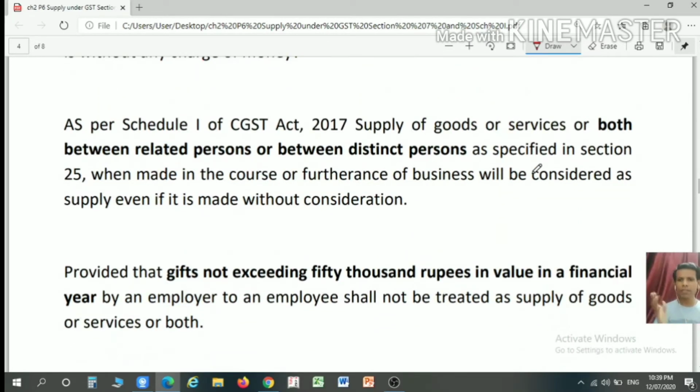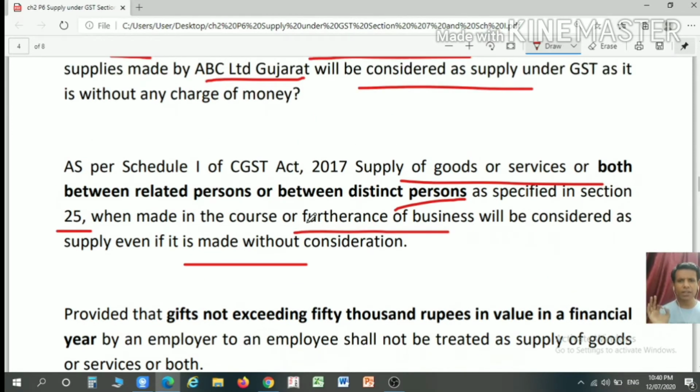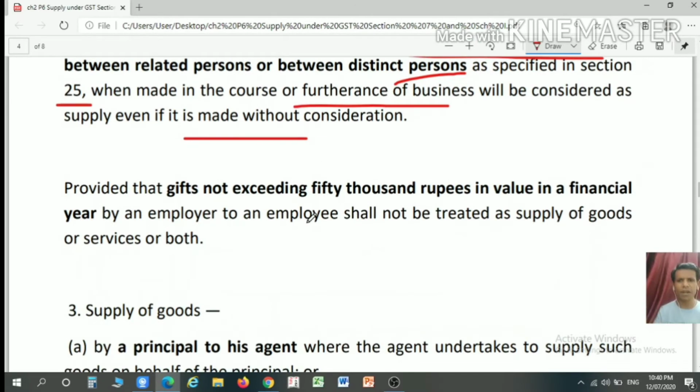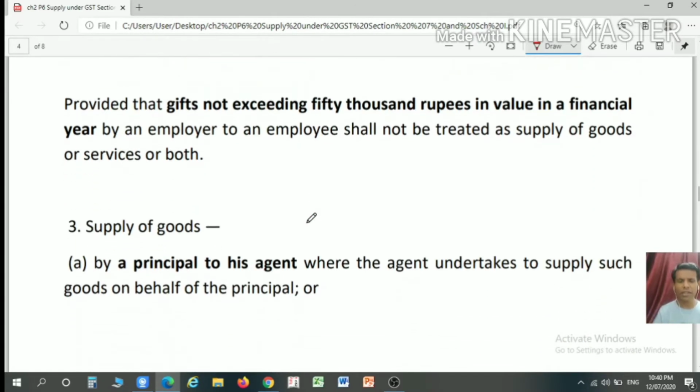So what is given in schedule 1? As per schedule 1 of the CGST Act, supply of goods or services or both between related persons or between distinct persons as specified in section 25, if it is made for the purpose of business, in the course or furtherance of business, will be treated as a supply even if it is made without consideration. So this transaction will be considered as a supply even if it is made without consideration. However, there is a proviso: